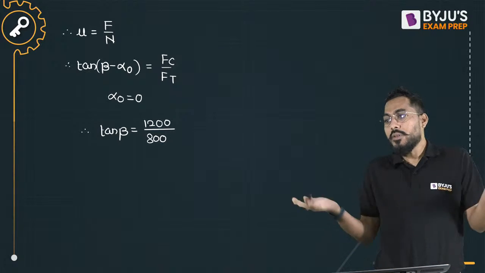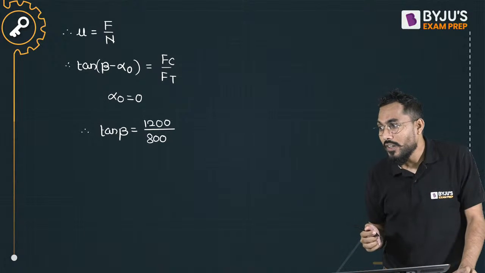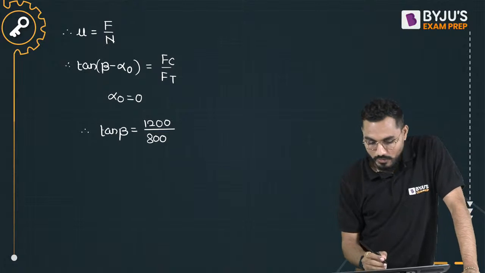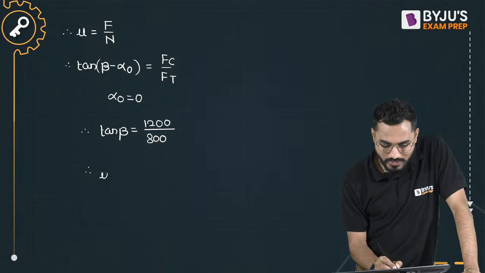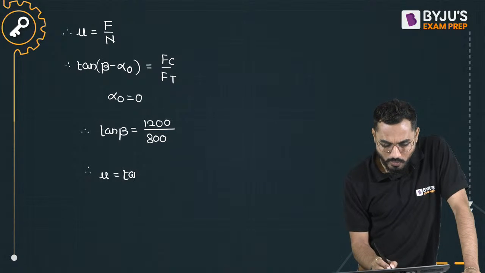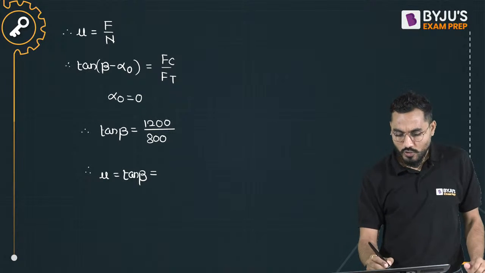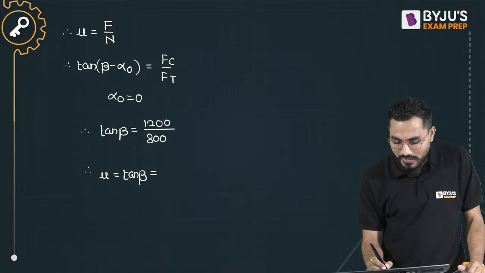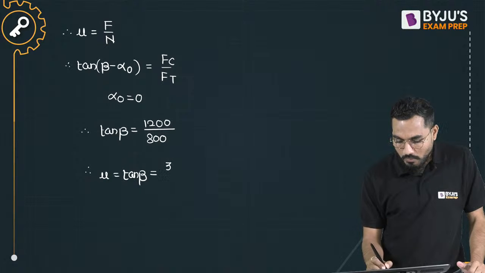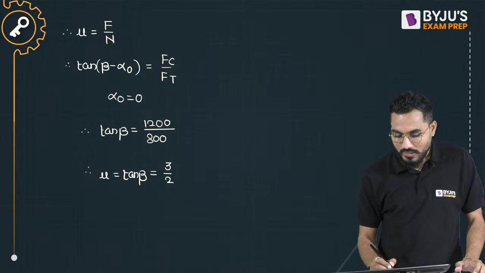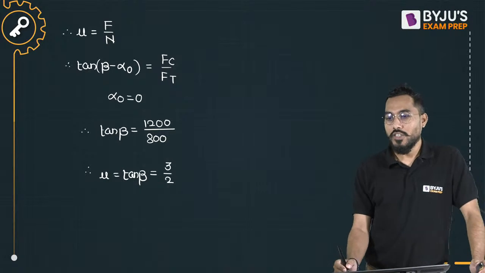But sir, there is a relation between them. I don't require to directly calculate. So mu is exactly equal to tan beta. Is it true? Yes. So 1200 divided by 800, the zeros get cancelled, so it is coming 3 by 2.